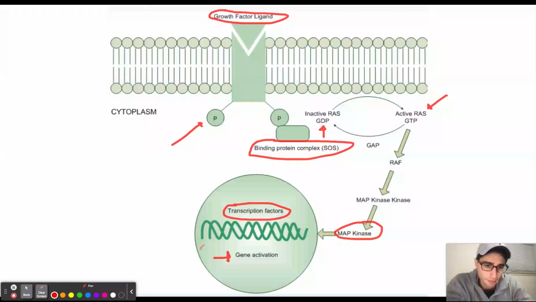Now, this leads to cell proliferation, and because it leads to cell proliferation, we need a way to regulate this cascade so that we don't get cancer. The way this is done is through the enzyme RAS-GTPase. RAS-GTPase is going to convert active GTP into inactive GDP. If there is a mutation in that enzyme, then we're going to have high levels of active GTP. As a result, we can end up with cell proliferation without hormone signaling, which can ultimately lead to cancer.